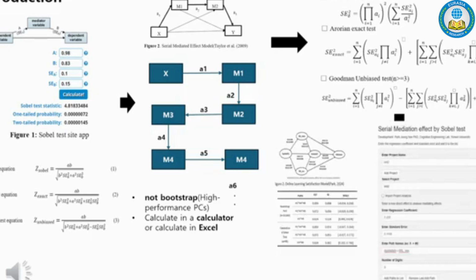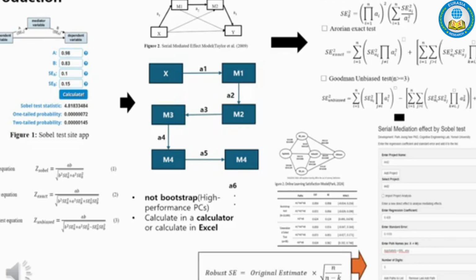The existing Sobel test method becomes computationally complex as the number of path coefficients increases and has the disadvantage of being sensitive to issues like heteroscedasticity and normality. As a solution, we have proposed a generalized Sobel test formula that addresses heteroscedasticity problems by applying the HC1 method, and we have developed a Shiny app to make it easy to apply.